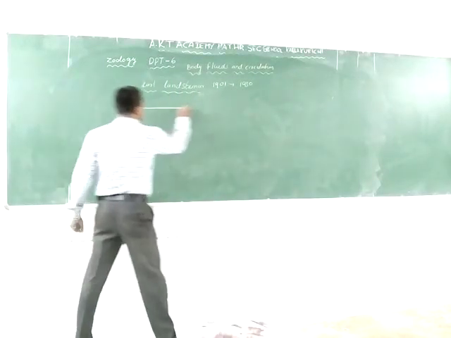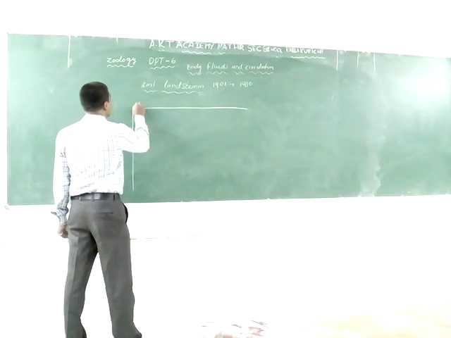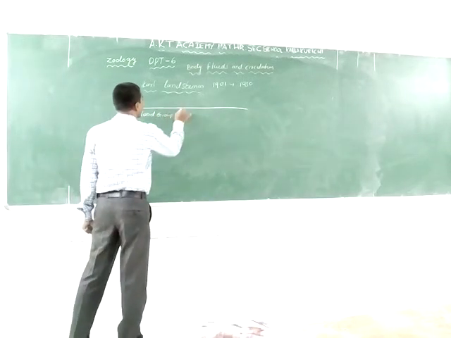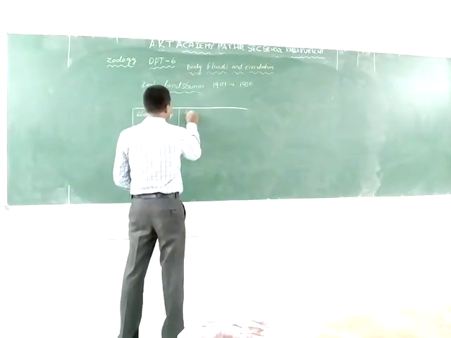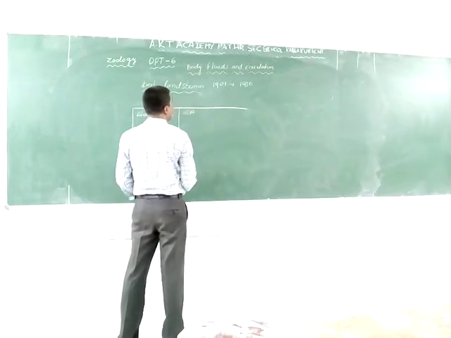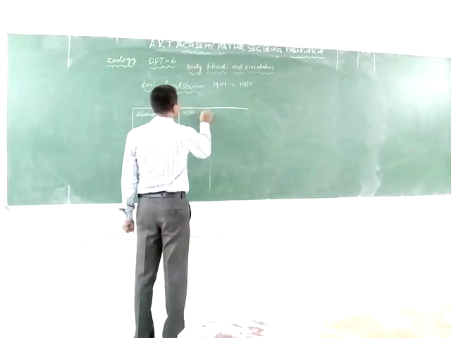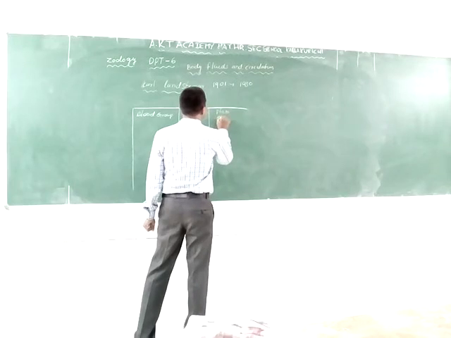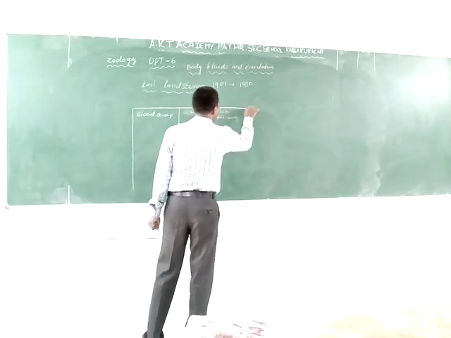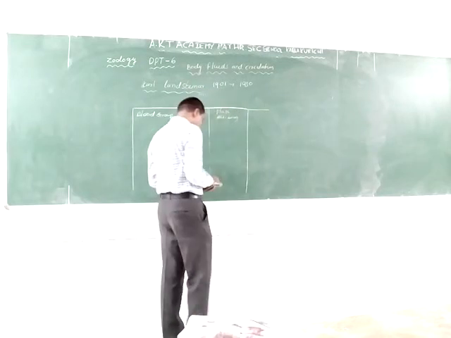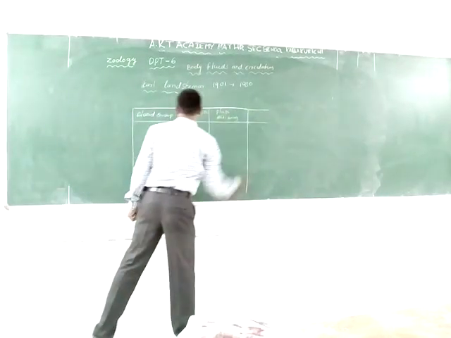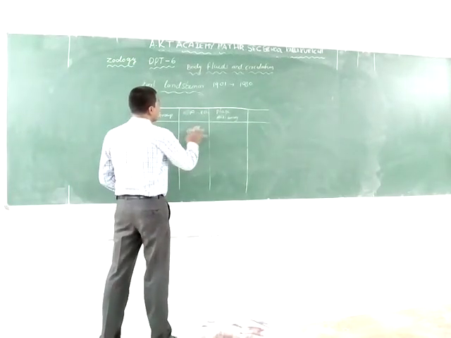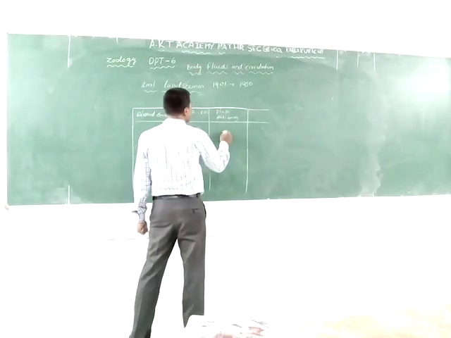For example, the first one is the A blood group: antigen A on the erythrocyte, RBC, and antibody B in the plasma.